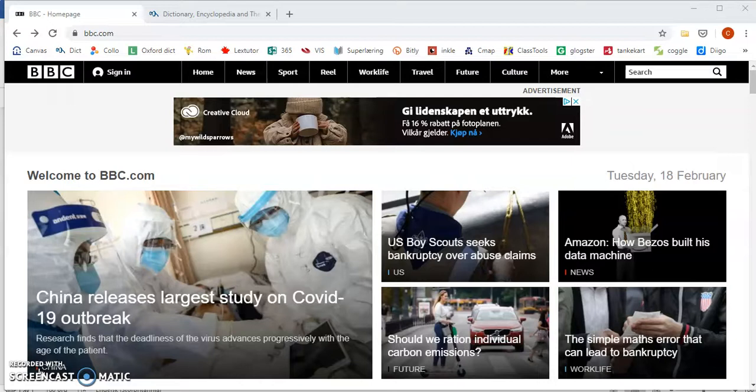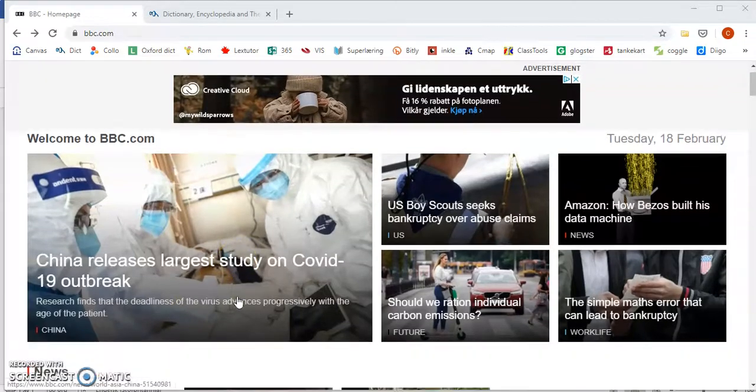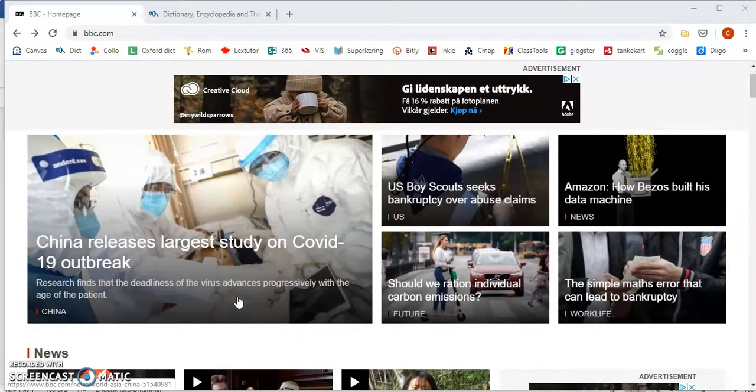If you want to use this strategy, I recommend using news or factual articles rather than fiction, for the simple reason that what most students need to learn is a more advanced or academic vocabulary, and you're just more likely to find that in these kinds of sources. So here we have the BBC front page. I recommend that you use news and pick articles about topics that you're interested in.